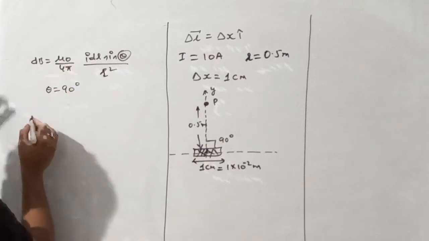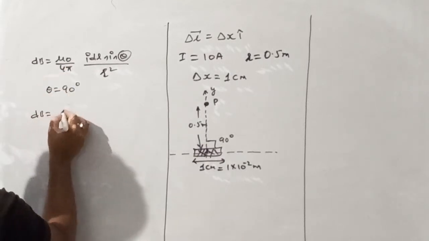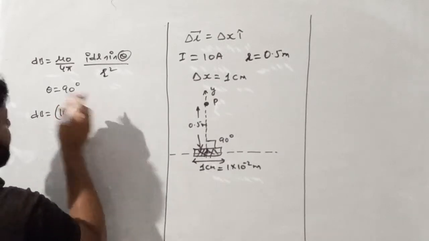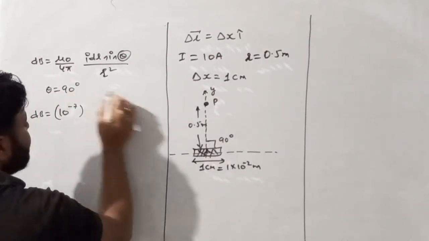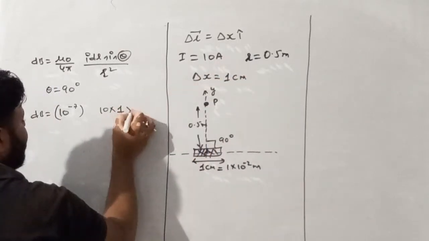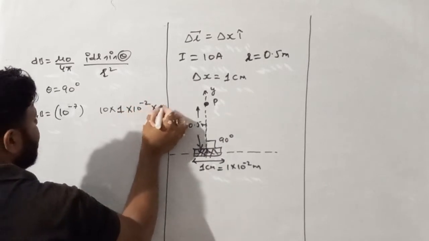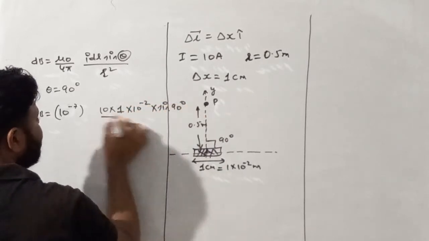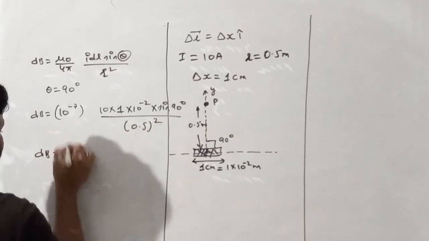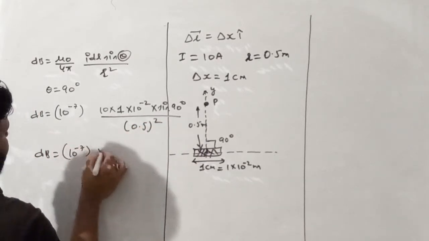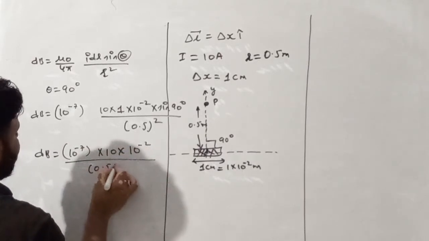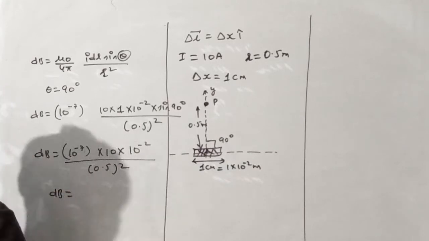Moving forward, let's put in the values. dB equals mu naught upon 4 pi, which is 10 raised power minus 7. Current is given, that is 10 ampere. dl is also given, which is delta x, 1 centimeter, so I'll write 1 into 10 raised power minus 2, multiplied by sine 90, divided by r square, so 0.5 square. Sine 90, we know, is 1. So 10 raised power minus 7 multiplied by 10 into 10 raised power minus 2, divided by 0.5 square. So dB becomes equal to